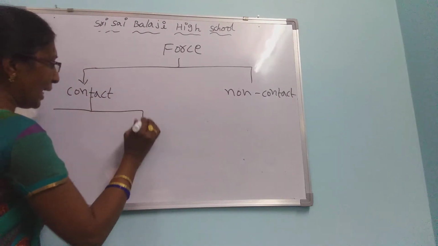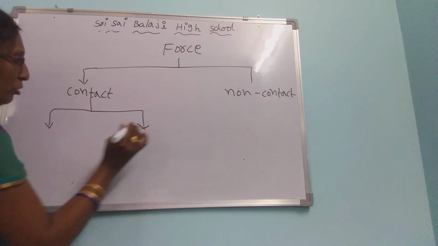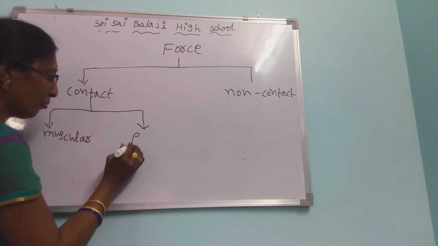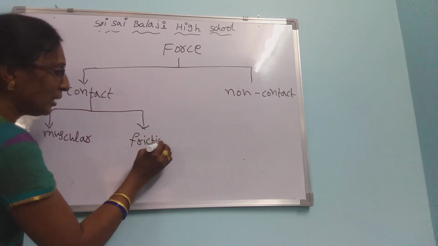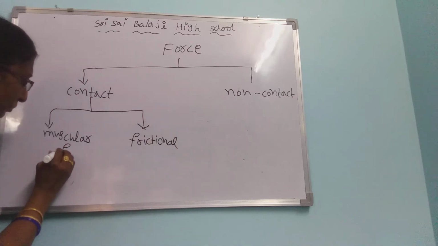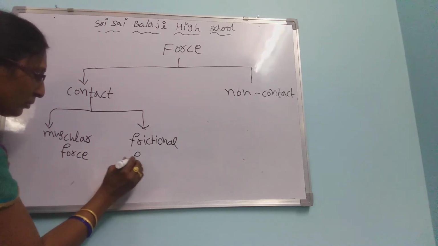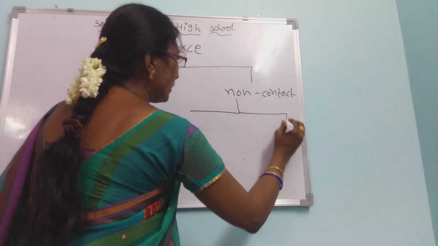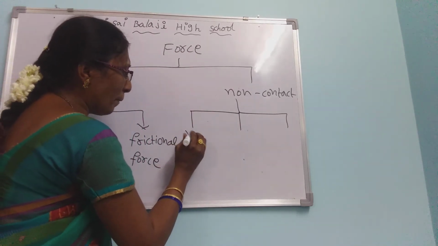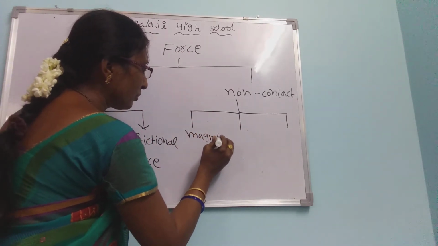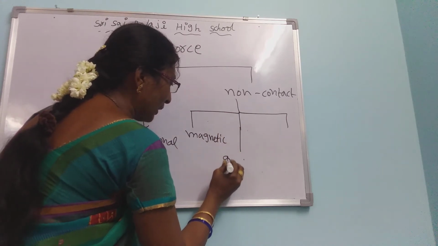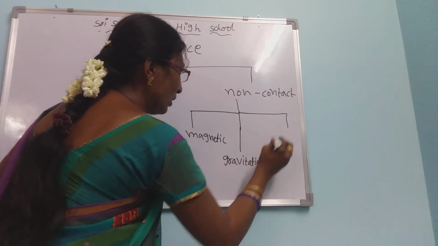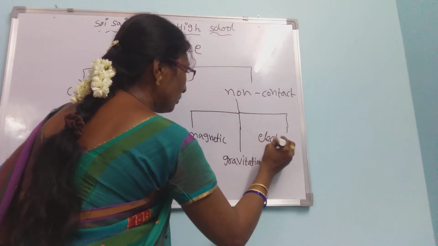Contact force is again divided into two types: muscular force and frictional force. Non-contact force is again divided into three types. What are they? Magnetic force, gravitational force, electrostatic force.